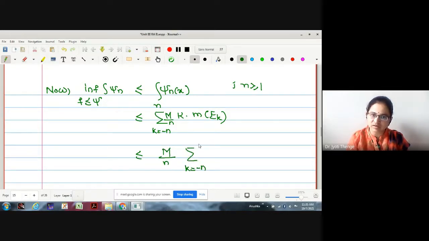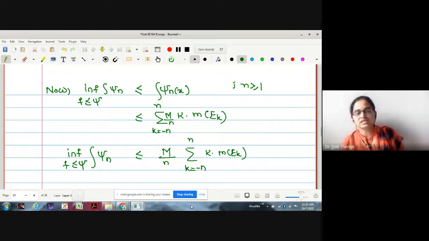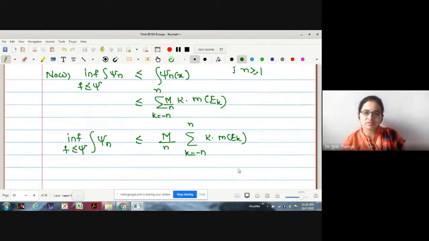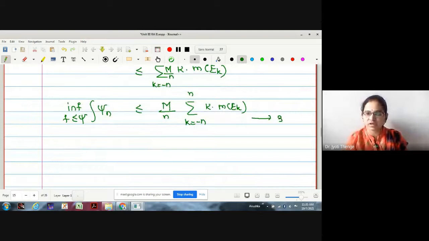Therefore, this is minus n to n of k into the measure of e_k. Therefore, the infimum of the integral of psi, provided f is less than or equal to psi, is less than or equal to this term. Let me call it statement number 3.